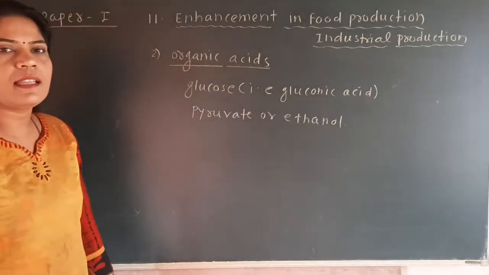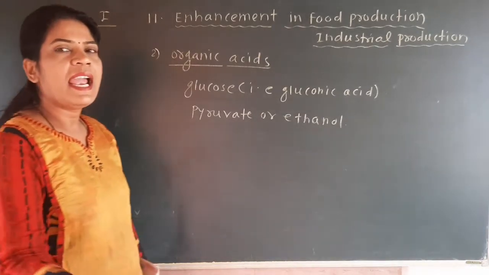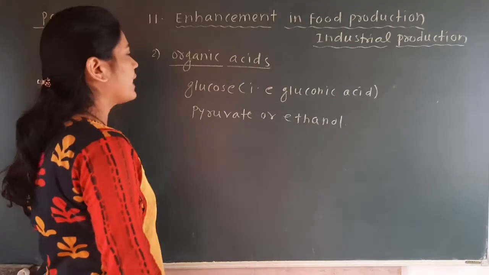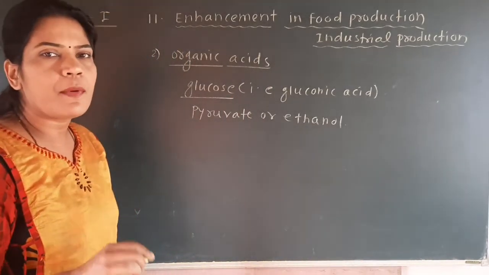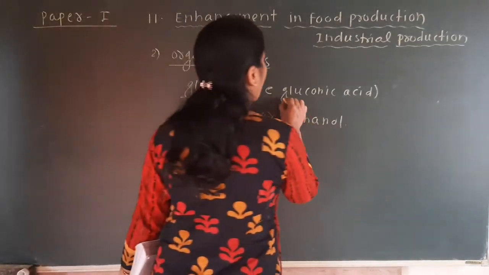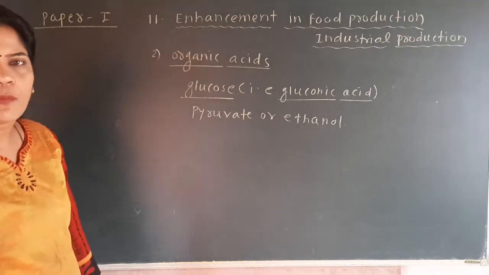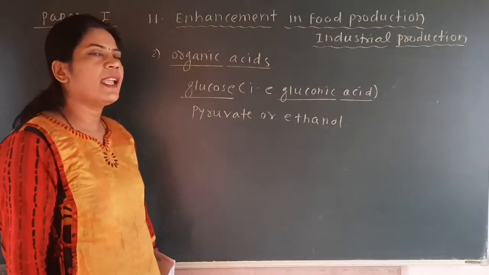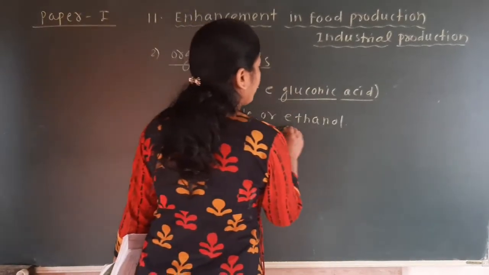Okay, see here, the organic acids that we are going to discuss are produced on a large scale at industrial level. These organic acids are directly prepared from glucose, and an example is gluconic acid. So they can be prepared from gluconic acid, which is a form of glucose, or they are the end products of pyruvate or ethanol.